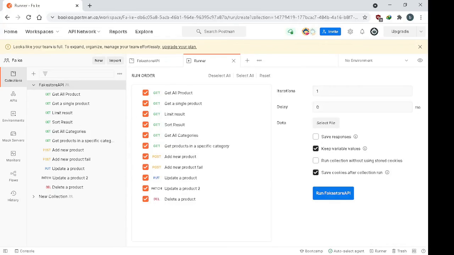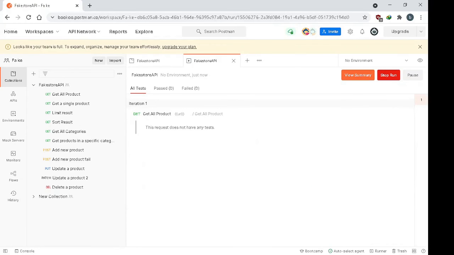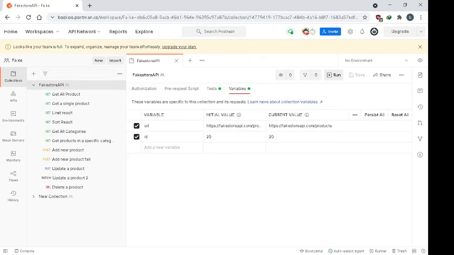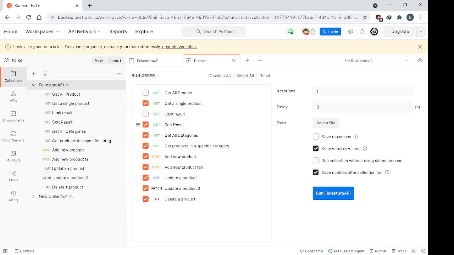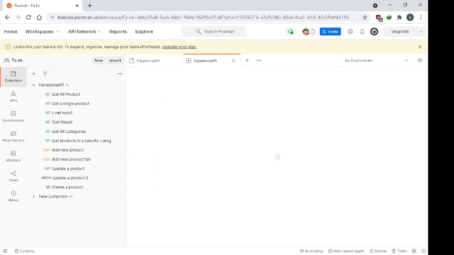After this time it doesn't take that long. So for saving time, I think I will test only the single product, so we can see what happens.